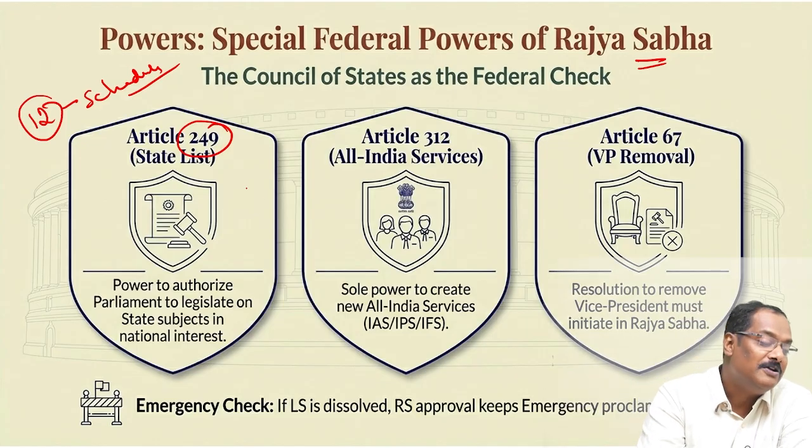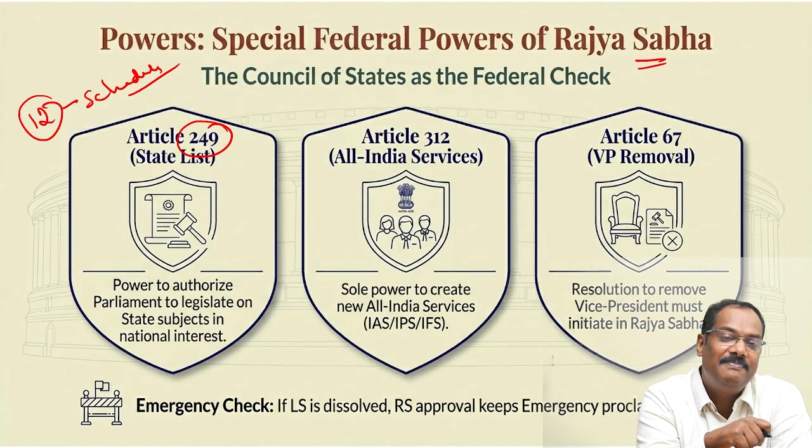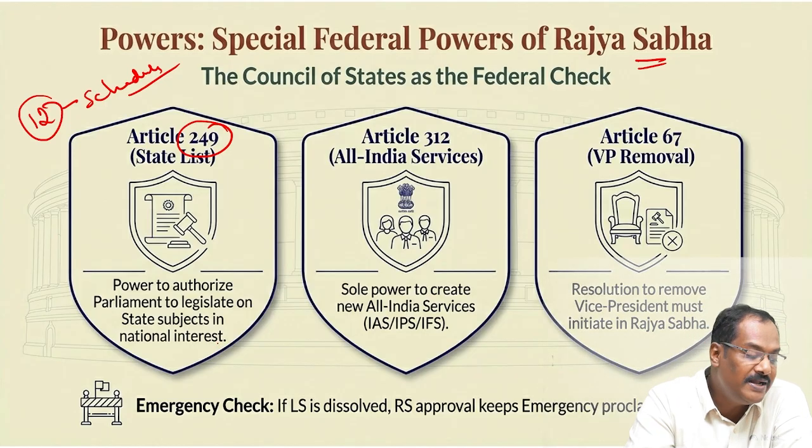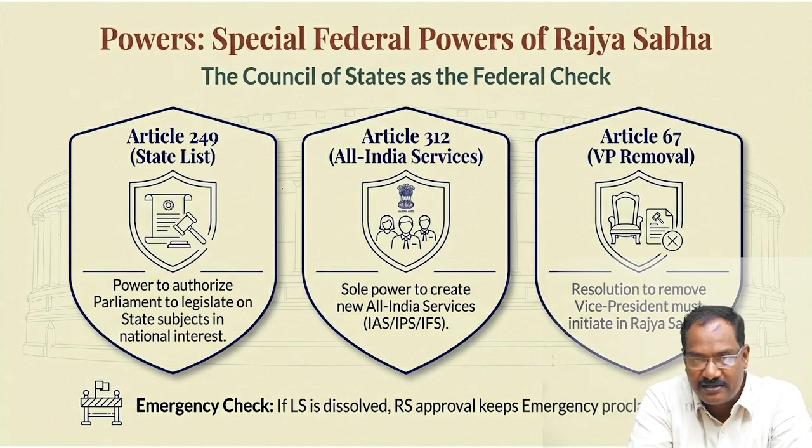Don't worry. So 12 schedules are there. In the 7th schedule of this Constitution, there is a mention of 3 lists: union list, state list, and concurrent list. In the union list, the union government can make law. In the concurrent list, both can make law. In the state list, the state government can make law.